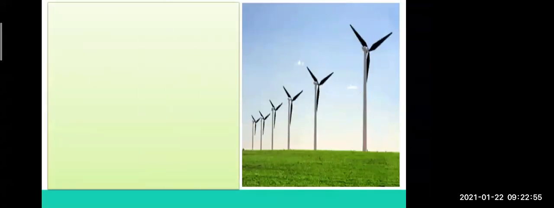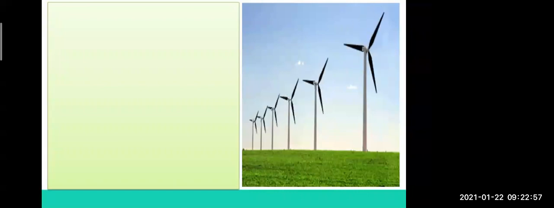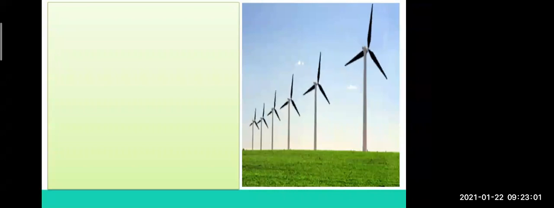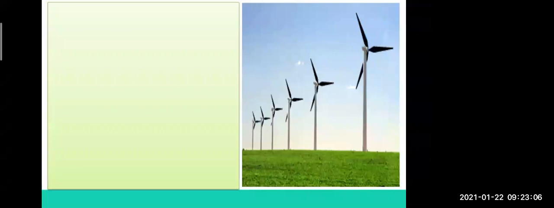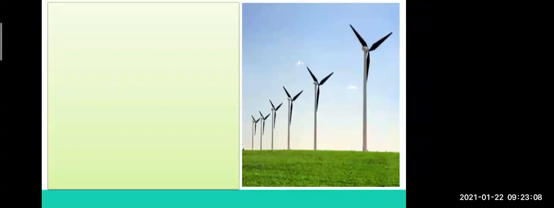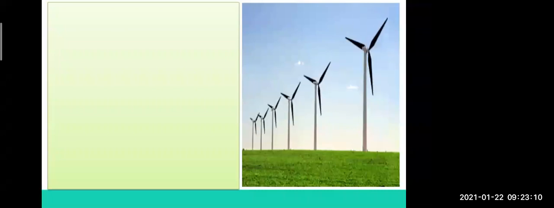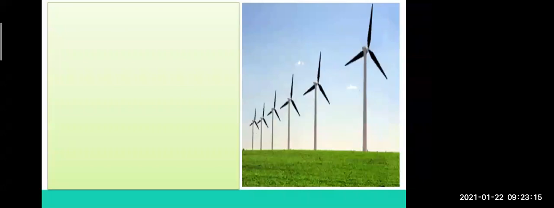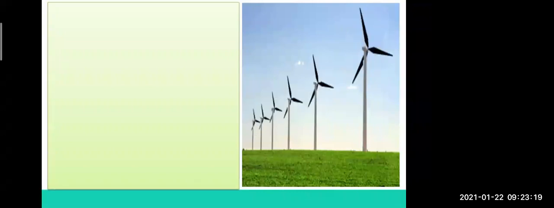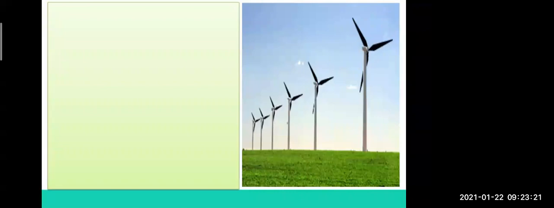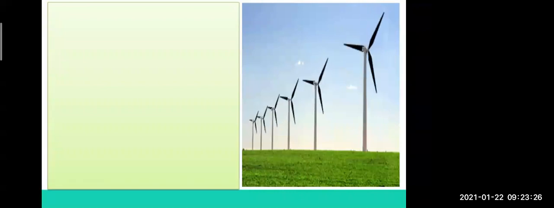Okay. Now, which diagram, what picture can you see on the screen? Which picture can you see on my screen? A windmill is moving. Yes. Okay, so you all know. Last time I explained windmills are also used to generate electricity. Now we will see how it can be used.